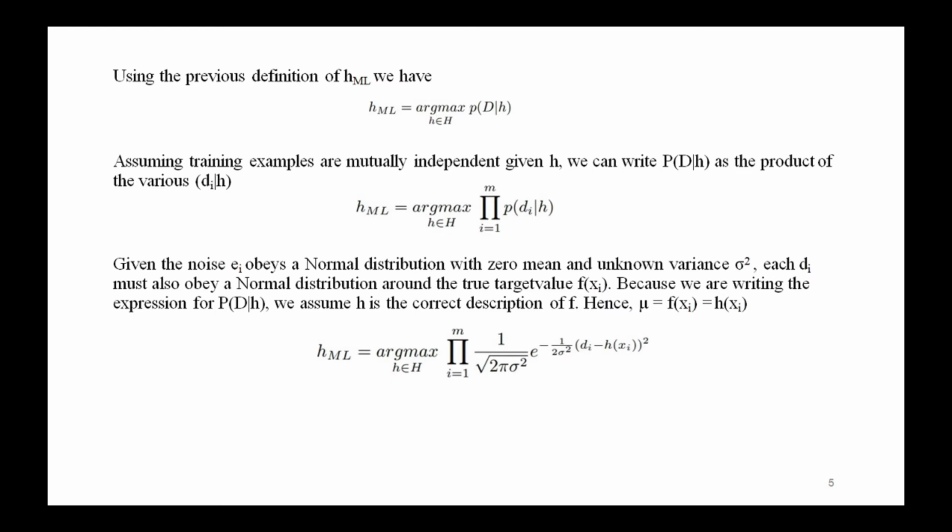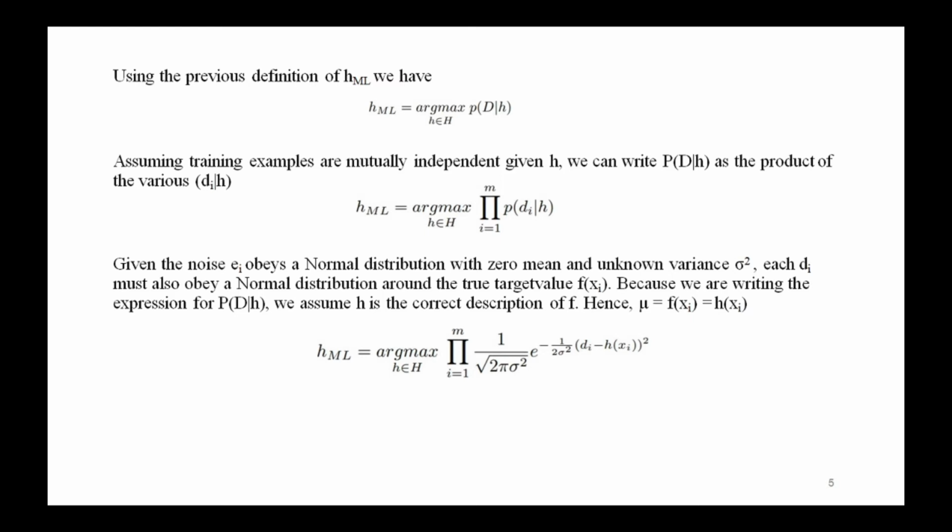Assuming that the training examples are mutually independent given small h, we can write p of D given h as the product of the various di given h, that is h ML equal to argmax product of p of di given h, where i equal to 1 to m and small h belongs to capital H. Like this we can write p of D given h as a product of the various di given h, right?